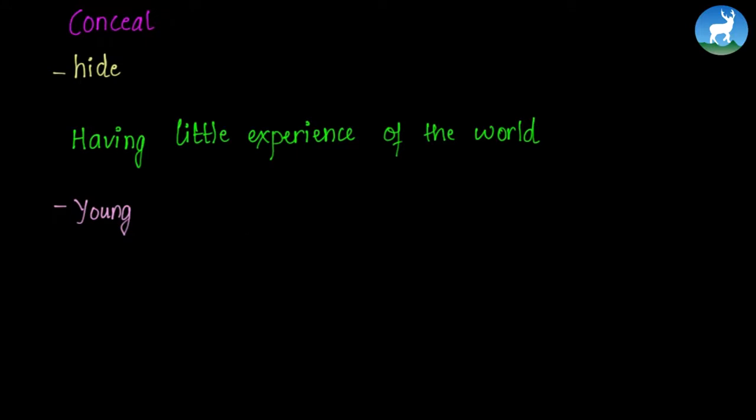And finally, we have unfortunate. The synonym for unfortunate is hapless. We have hapless in the second last line of the poem, and thus he died in hapless plight. So hapless means unfortunate because his mother had been telling him not to eat the worm, and he was unfortunate that he went against his mother. And so hapless means unfortunate.